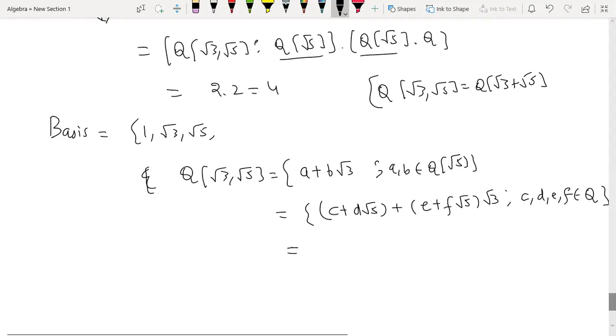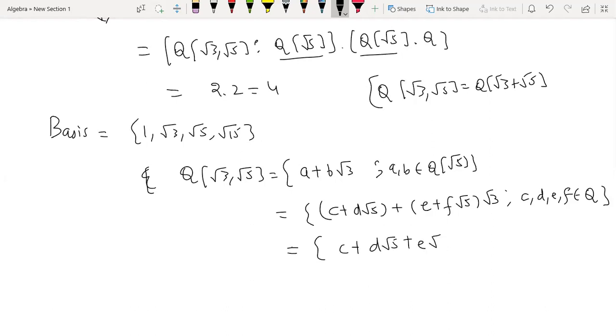So we considered the elements one by one. Now simplify this a bit. So you will get c. Ma'am, root 15. Yes, got the answer, right? So this will be root 15 here, because c will be 1, d root 5 gives root 5, e root 3 gives root 3, and f root 15 gives root 15. So this is how you construct the basis elements, and obviously we have already shown its dimension is 4. So only 4 elements will come in the basis. So there are multiple ways of doing the same thing. If you know the structure of what kind of elements there will be, you will always be able to find the basis. So there are many ways to do the same kind of question.